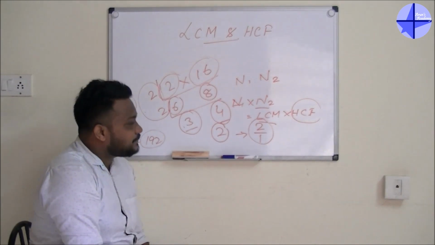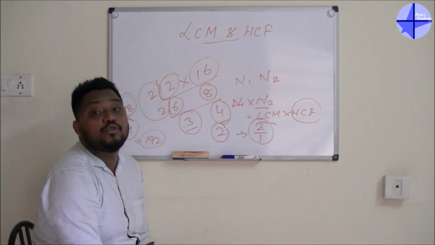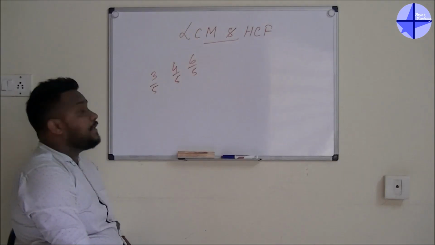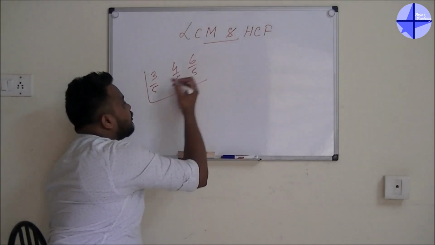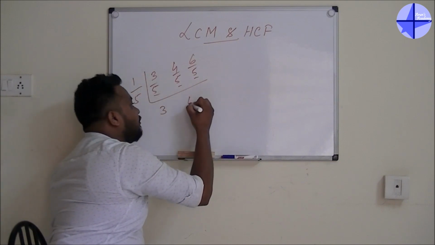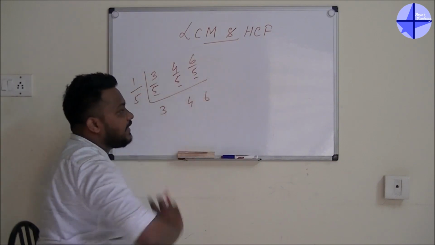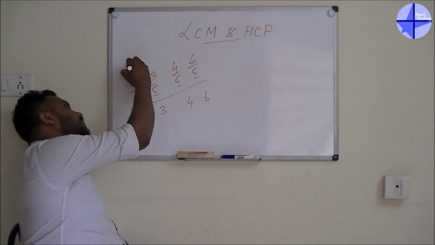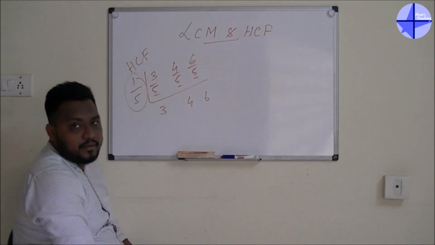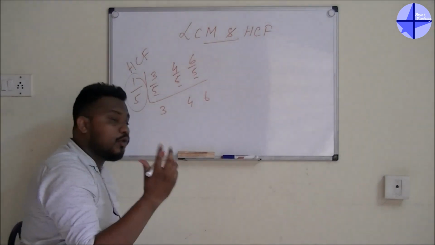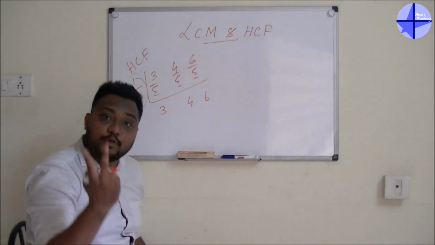Now let me tell you how to find the HCF and LCM. Taking the common thing, 1 by 5, I will get 3, 4 and 6. Is there any common thing available between 3, 4 and 6? No. So 1 by 5 is the HCF. After that, is there any common thing available between 3 numbers? No. But between 2 numbers?